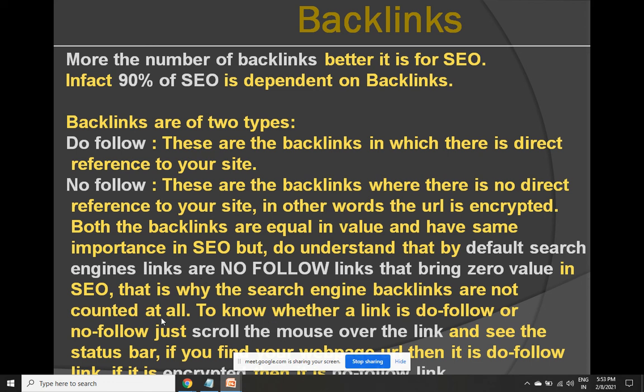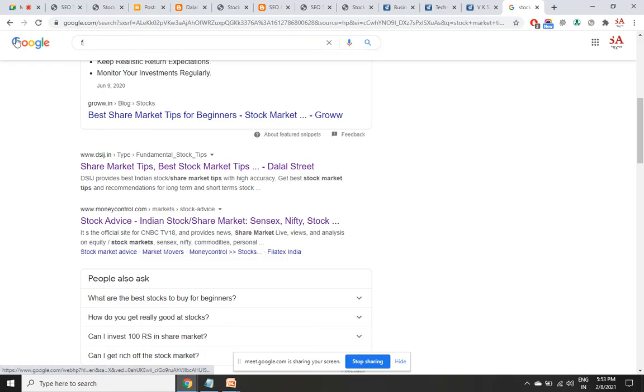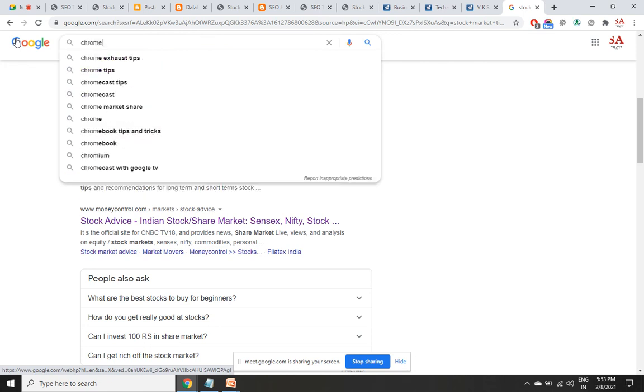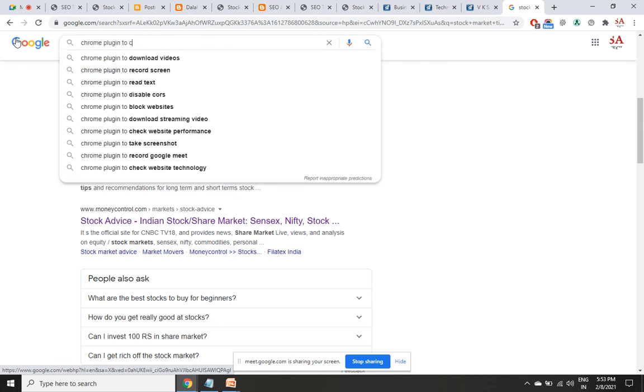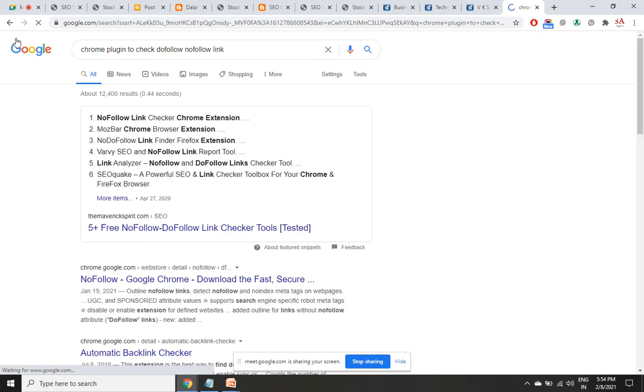To know whether a link is do follow or no follow, scroll the mouse over the link and see the status bar. There are some toolbars. There are some plugins in Chrome. If you go into Google and search for no follow link checker, Moz, Chrome browser extension, so many are there.